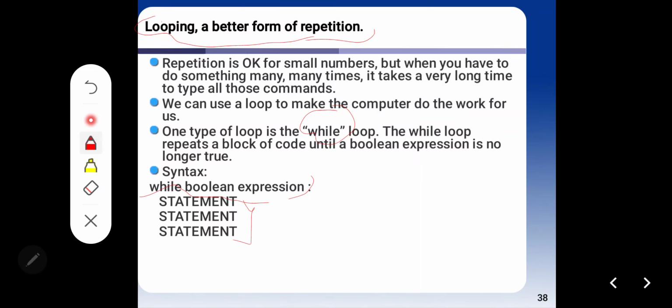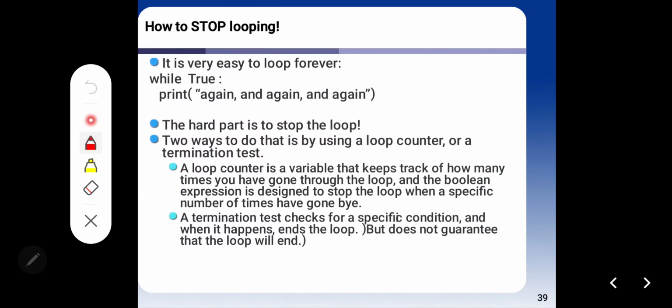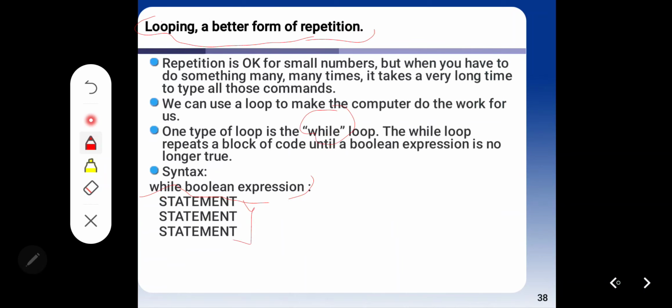Let's go to an example. You can see on this board an example of looping. It is very easy to loop forever. I hope you still remember the syntax of Boolean: while Boolean expression.